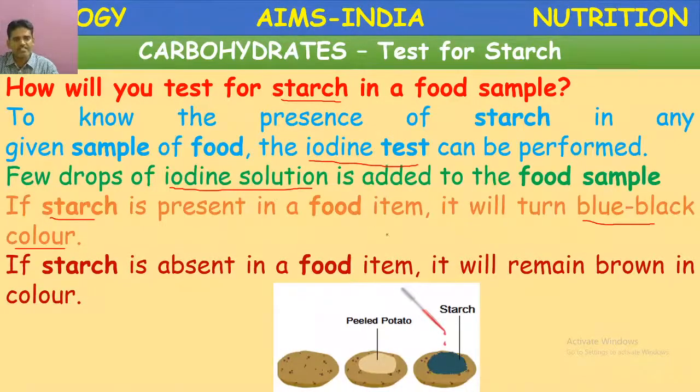If the starch is absent, the food item will remain colorless. Here a potato is taken and peeled, then a few drops of the prepared iodine solution are added, and it turned deep blue. What does the deep blue color indicate? It indicates the presence of starch. Iodine is a specific reagent used to test the presence of starch.